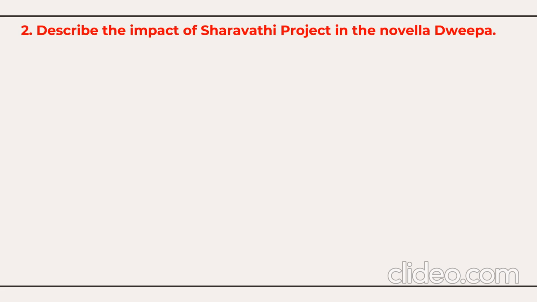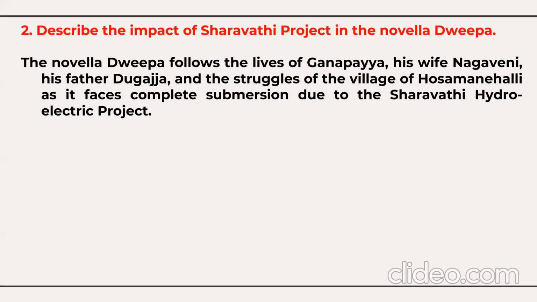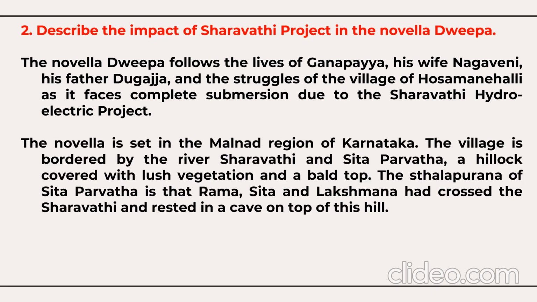The novella Dweepa follows the lives of Ganpaya, his wife Nagaveni, his father Dugaja, and the struggles of the village of Hosamanahalli as it faces the complete submersion due to the Sharavati hydroelectric project. The novella is set in the Malnad region of Karnataka.